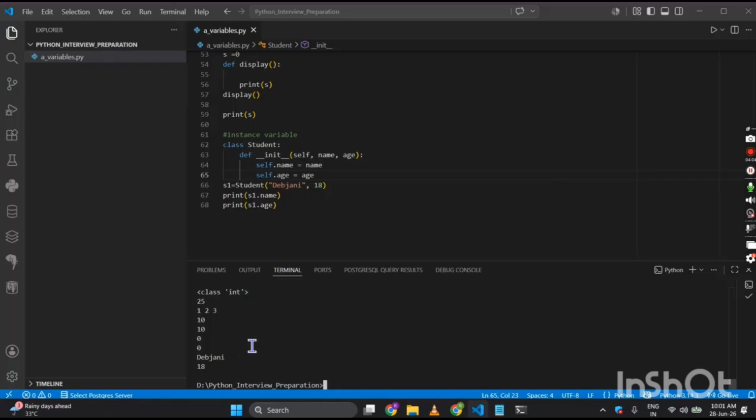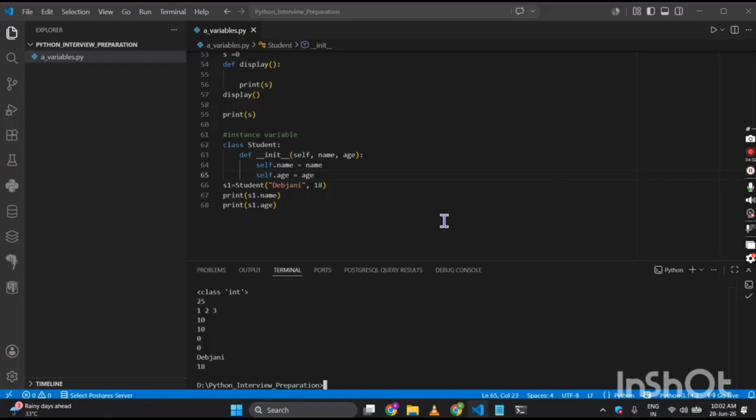So what is happening over here in the instance variable? We are using the self keyword. It belongs to an object. It can be accessed using the object, and lifetime depends on the object. So it's completely an object-based thing. What is the difference between local and global variable? You can get it as an interview question. What is an instance variable? You can get it as a question. Can two objects have the same values for the same instance variable? The answer is yes, it can have.